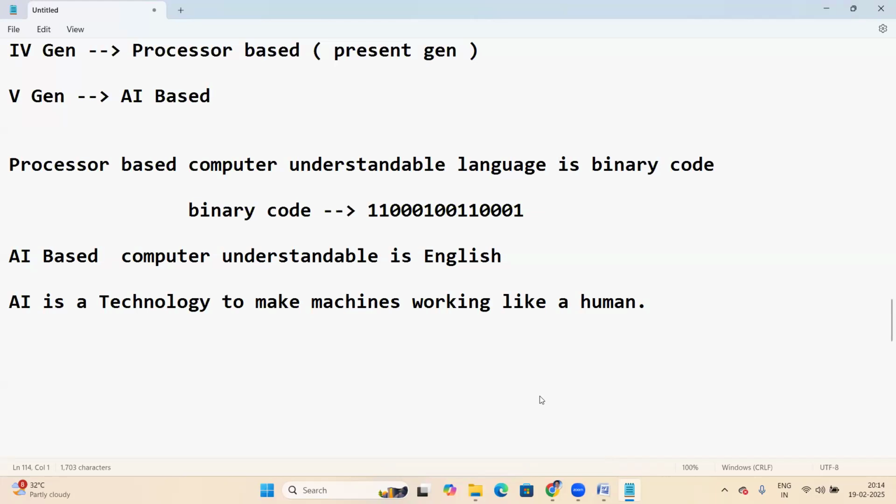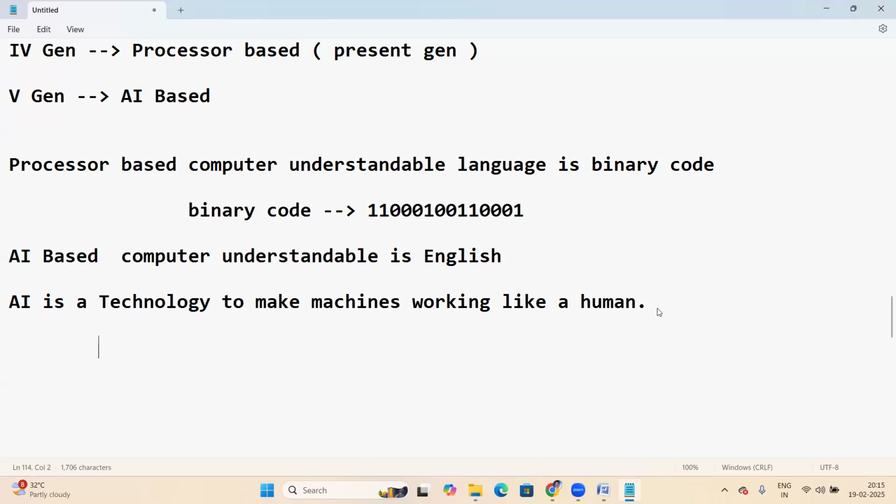One more thing here. An AI-based computer can understand whatever we say. Suppose someone is telling a story, it will listen and remember it. If in the future you ask any question from your story, it will reply immediately.